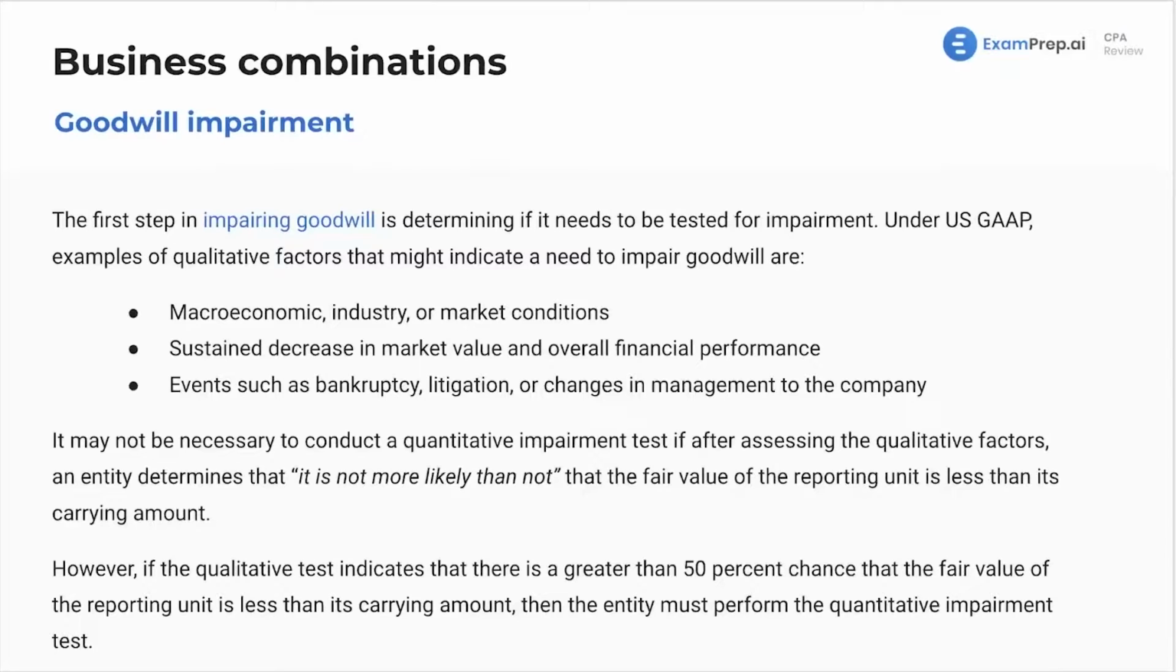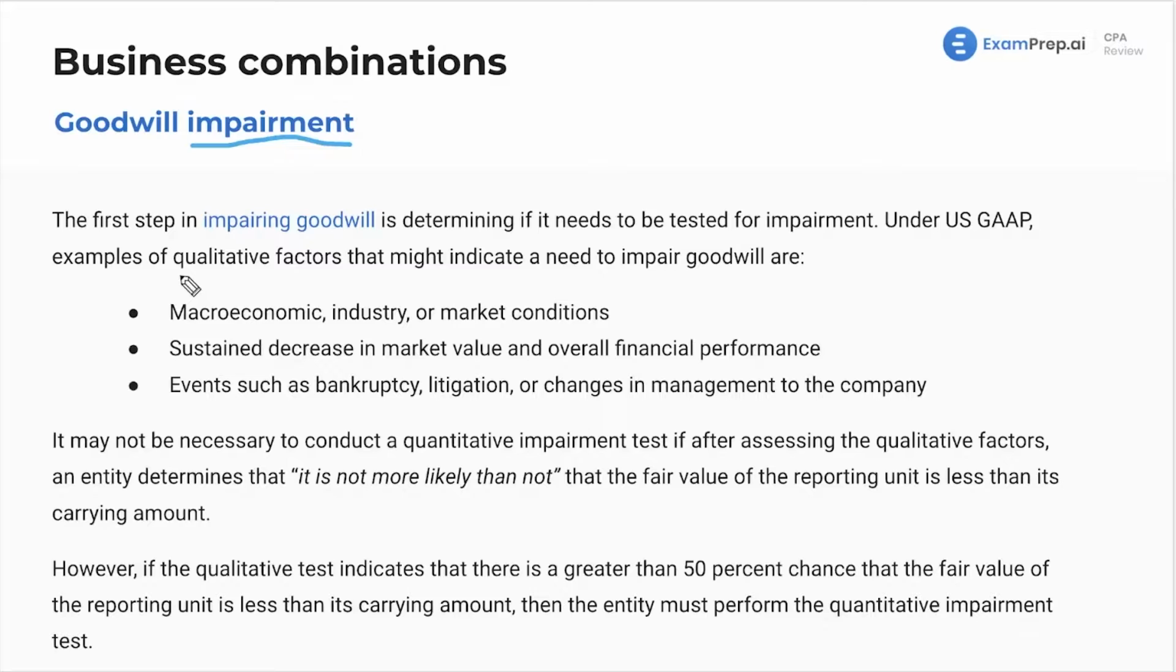All right. Well, goodwill, I mean, how do you write it down, right? What if it loses value? Well, that's the process of impairing goodwill. Impairing is the process of writing down any asset, of reducing its value. And there are two steps under US GAAP. First, it's the qualitative test and then the quantitative.